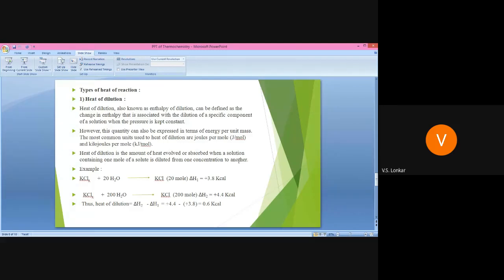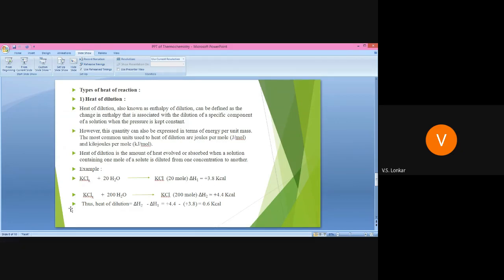Let's take an example. From the example, you can easily understand. KCl, potassium chloride. Solid KCl plus 20 H2O. Here we take the number of moles, that is 20 H2O, as it is the dilution. Then it gives KCl with 20 moles of H2O. Here delta H1 equals plus 3.8 kilocalorie.